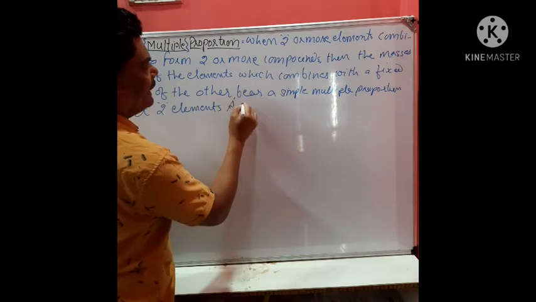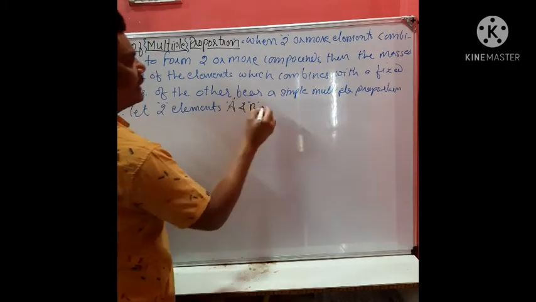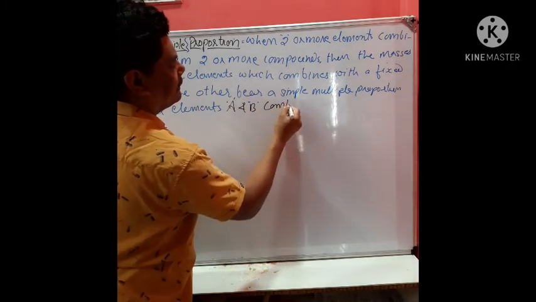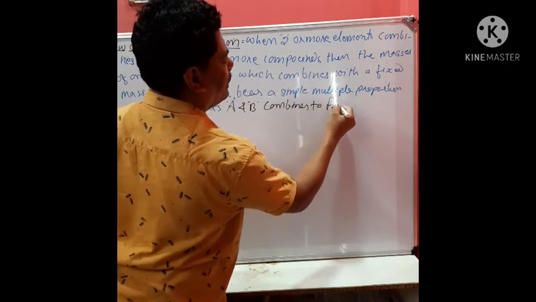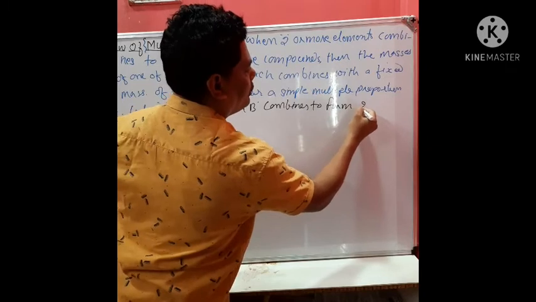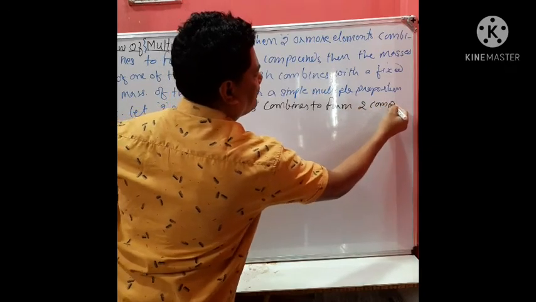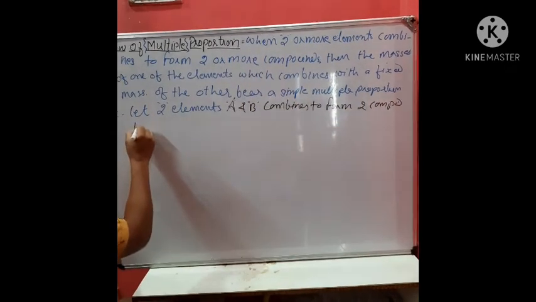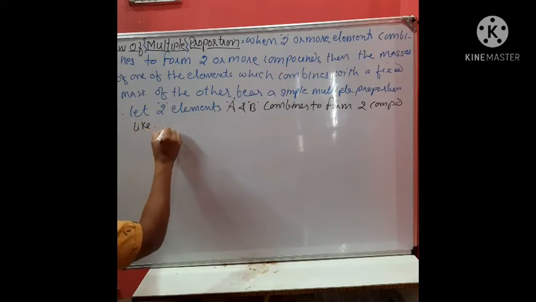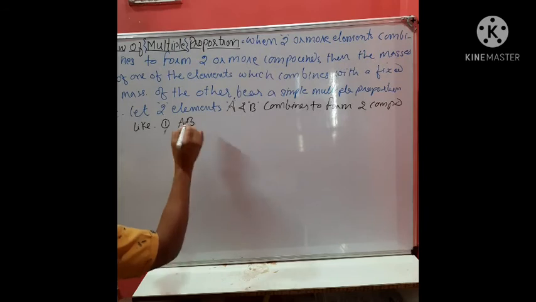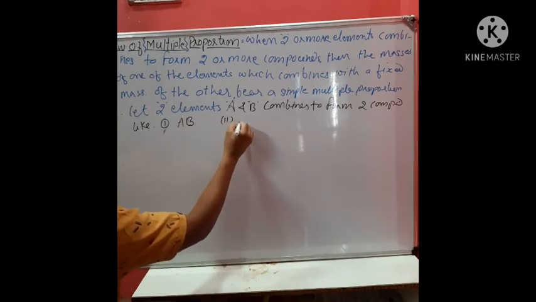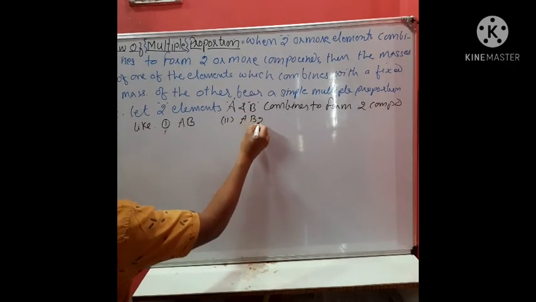A and B combine to form two compounds. Suppose the first compound is AB and the second compound is AB2.